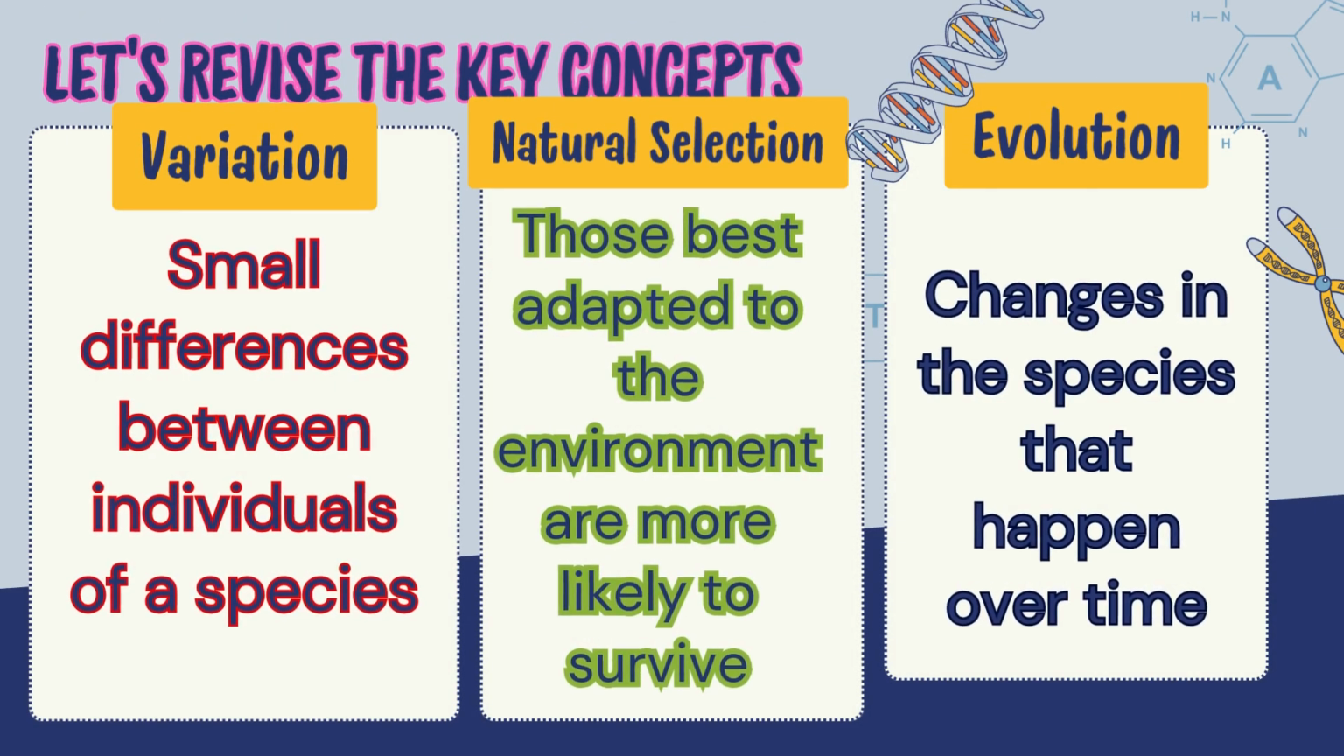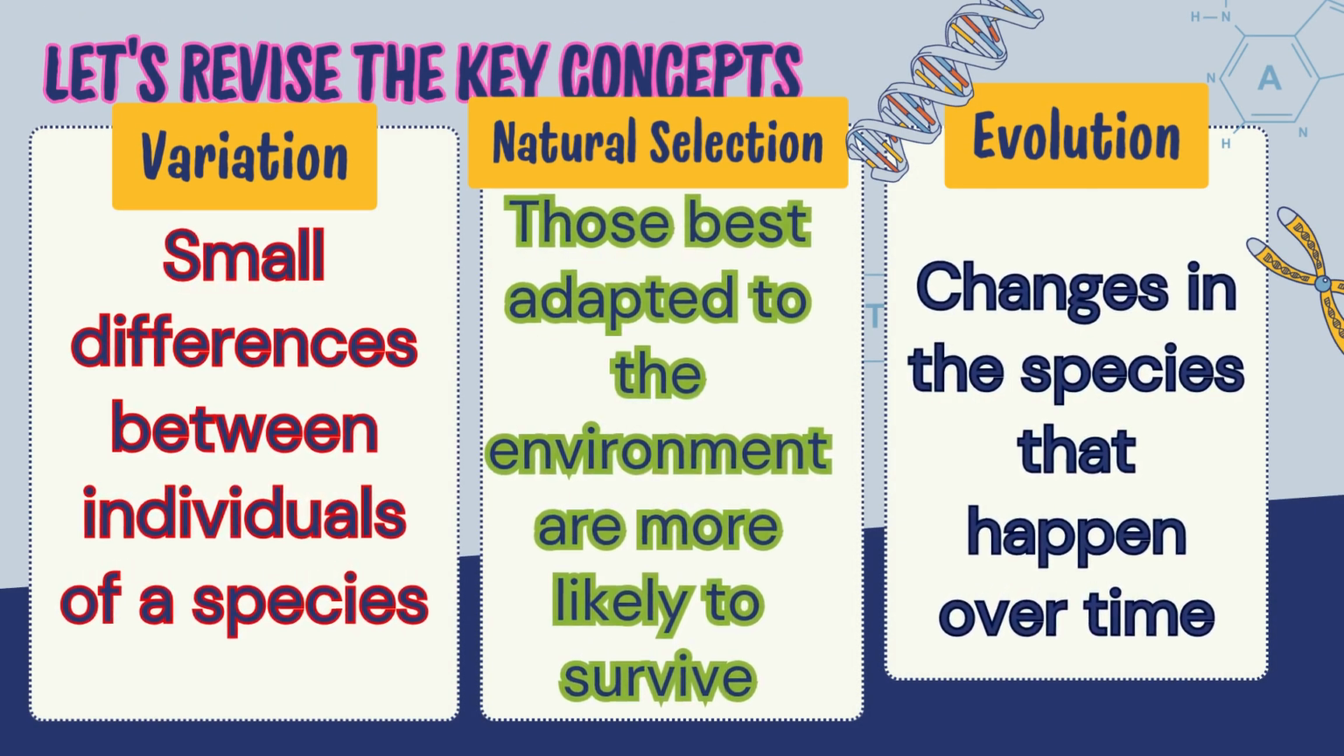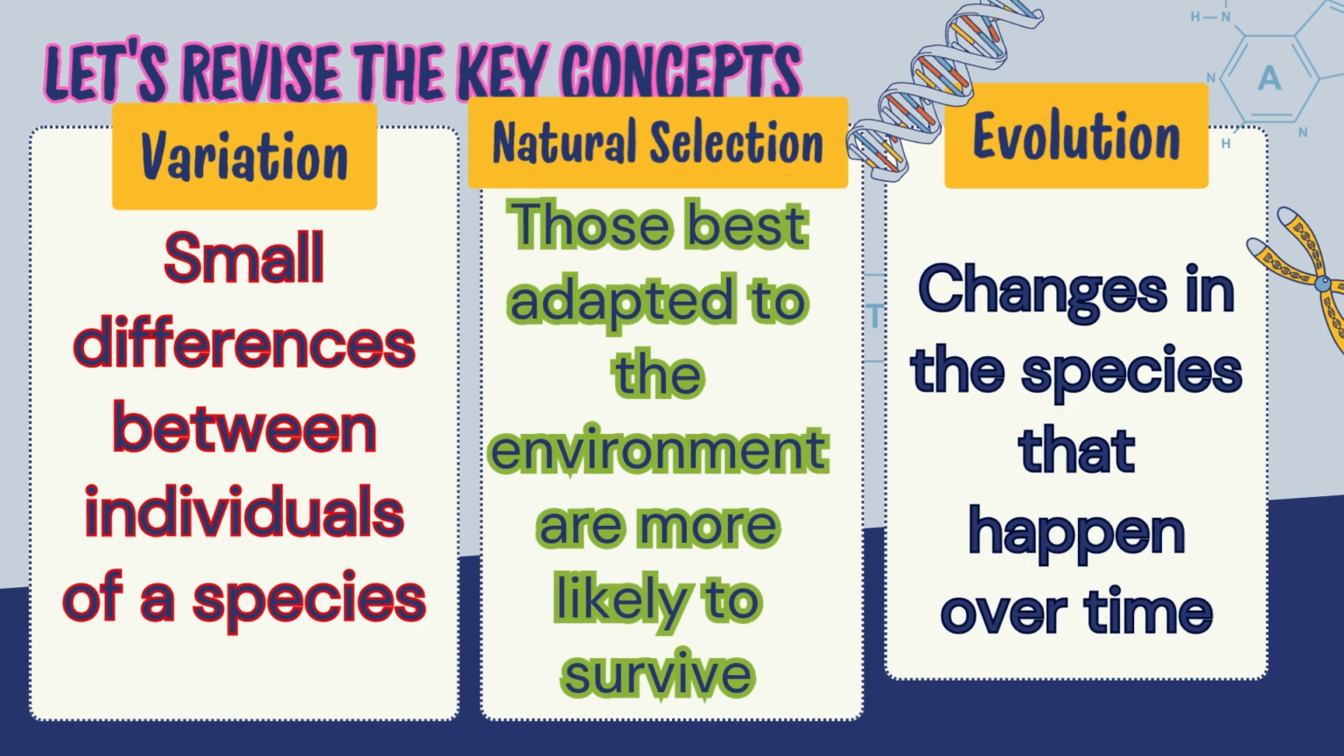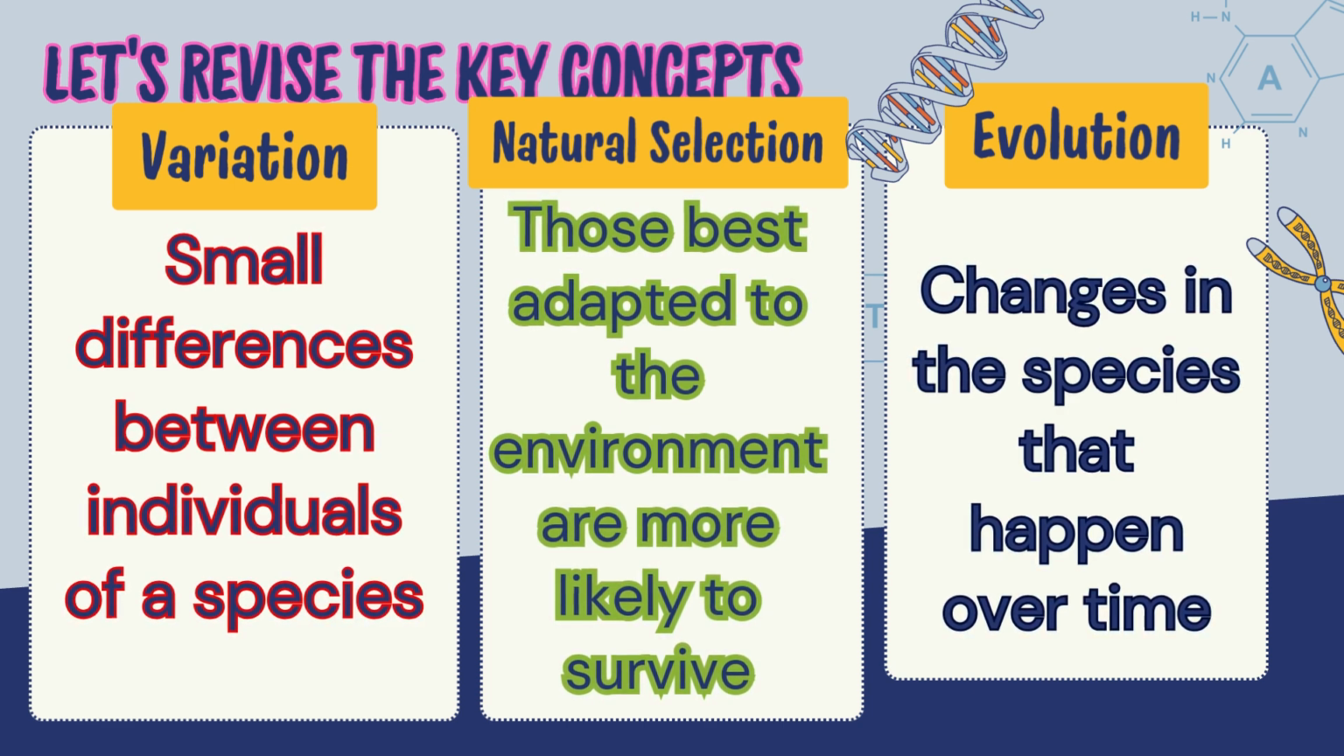Let's revise the key concepts. Variation means small differences between individuals of a species. Natural selection means those best adapted to the environment are more likely to survive. Evolution means changes in the species that happen over time.